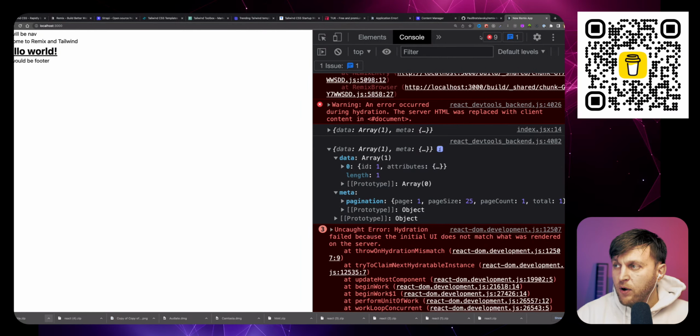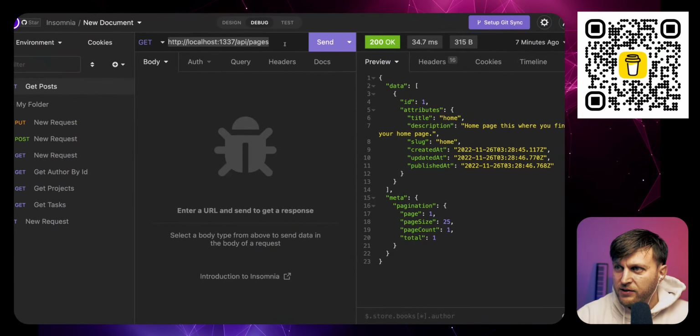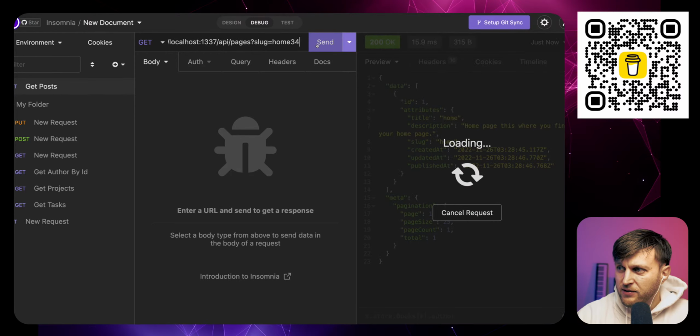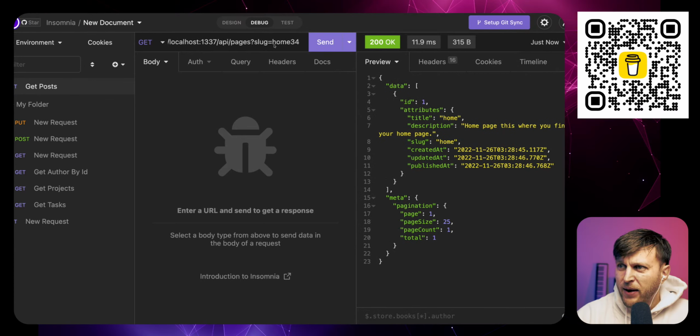And so a good way, and there's a good way and a bad way. So for instance, if I want to make additional filters, I could put filters, and I could do, I don't even know how to. This is so confusing, writing filters inside the URL, because it's so easy to make a mistake. I think this would work, but I'm not sure. So, okay, that works. So this is getting our slug by home. What happens if I do this and this? And I'm probably not writing this right.